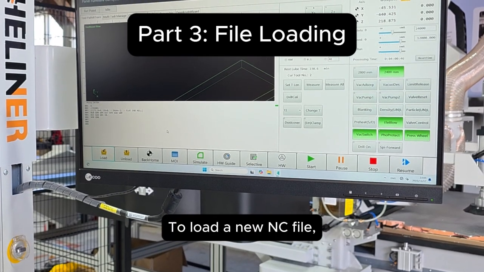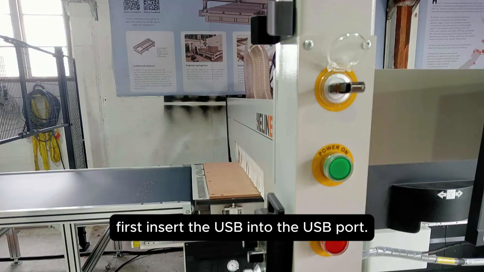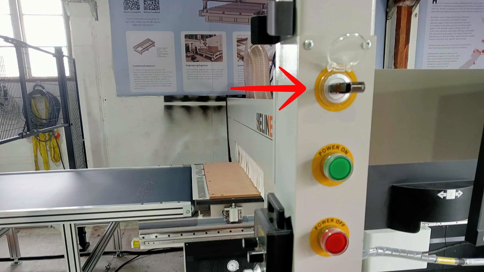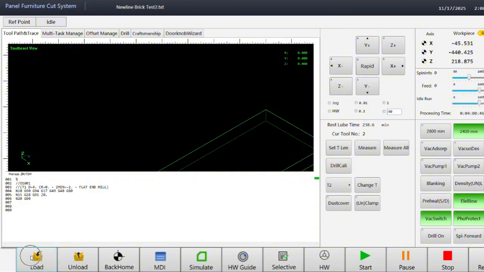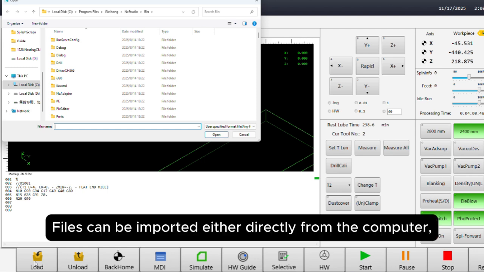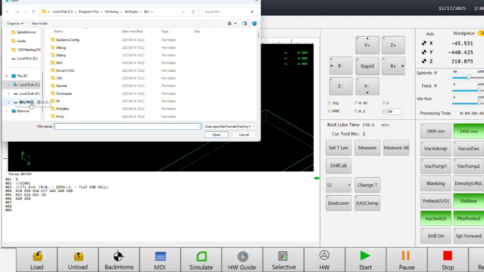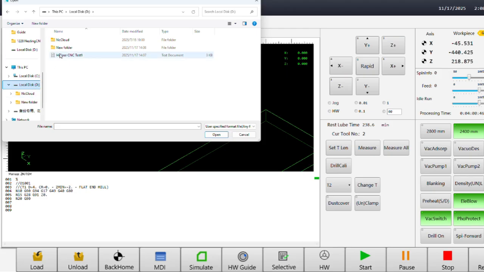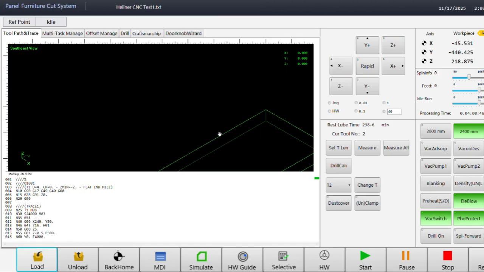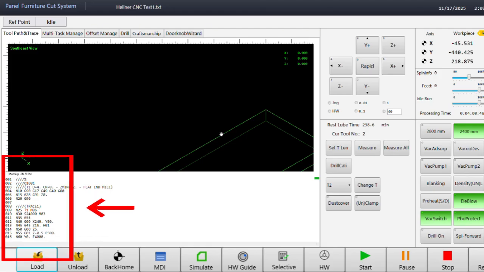To load a new NC file, first insert the USB into the USB port. Press Load. Files can be imported either directly from the computer, as this is a Windows-based system, or loaded from the USB. The loaded G-code will appear here.